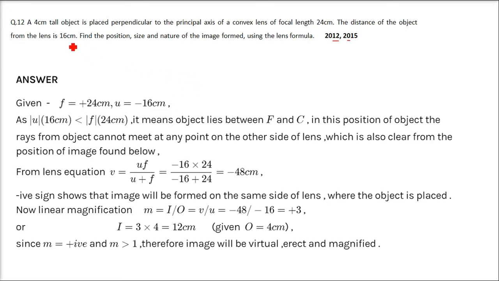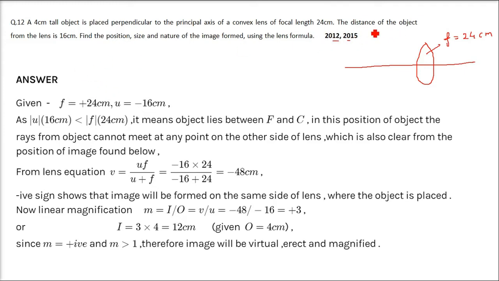Here is an object which is 4 centimeter tall. Now, this is placed perpendicular to the principal axis of a convex lens of focal length 24 centimeter. So we have a lens and a tall object of around 4 centimeter, placed perpendicular to the principal axis of the convex lens we are talking about, and the focal length is plus 24 centimeter according to our sign conventions.